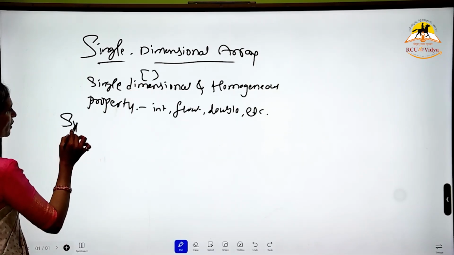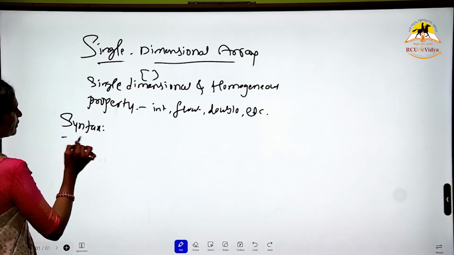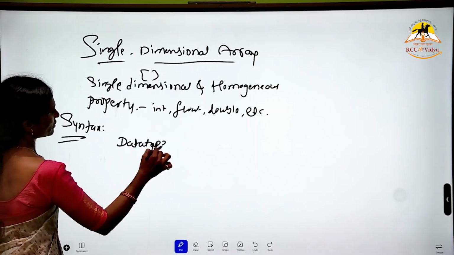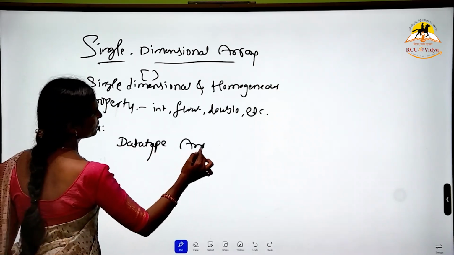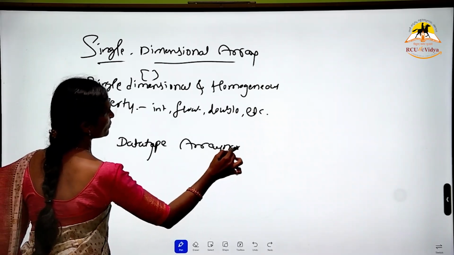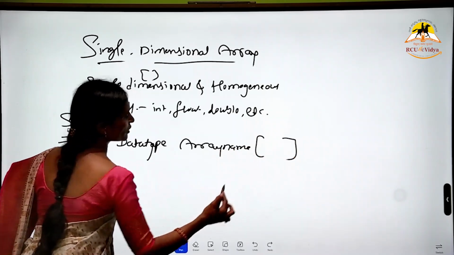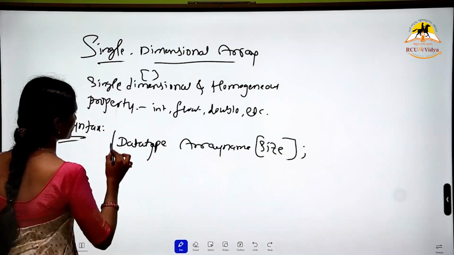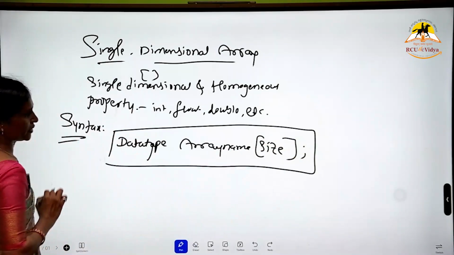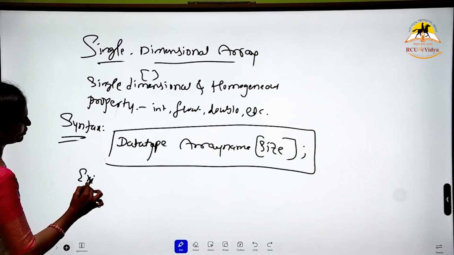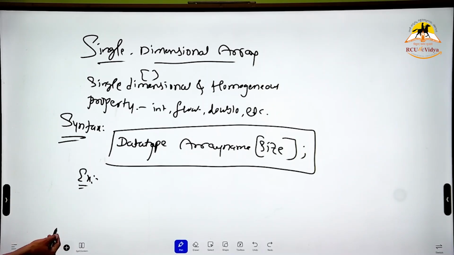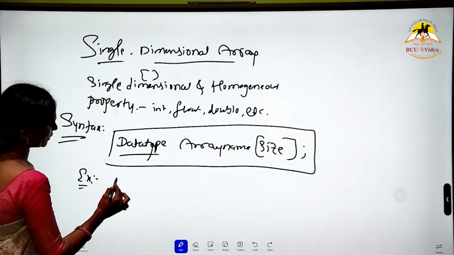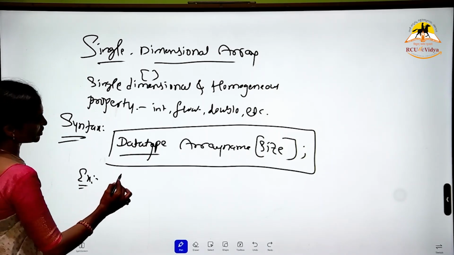So the syntax, how to do that? Data type, array name, subscript which represents the size, and a semicolon. This is the syntax. For the example, the primitive data types are the valid data types. Primitive data types are directly operated on by machine instructions.